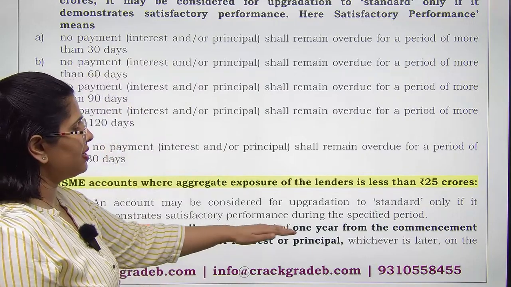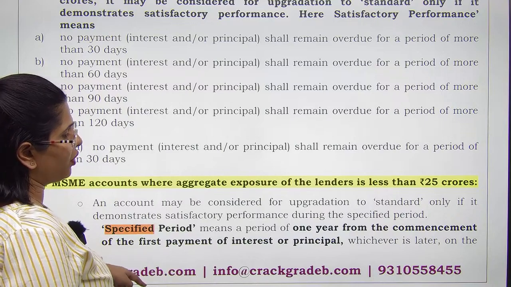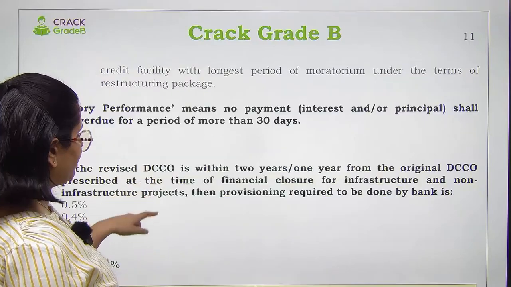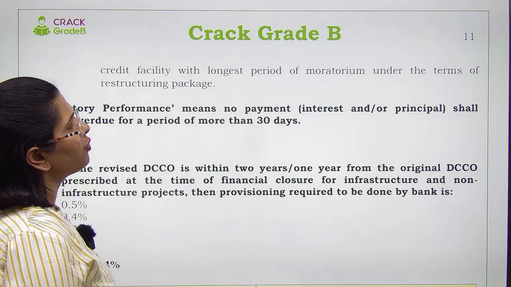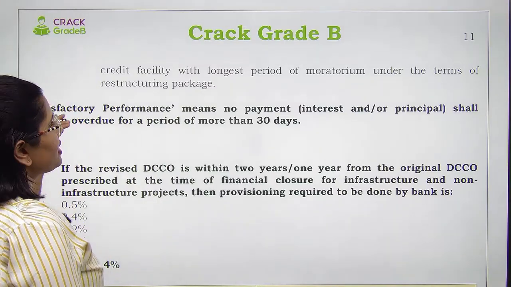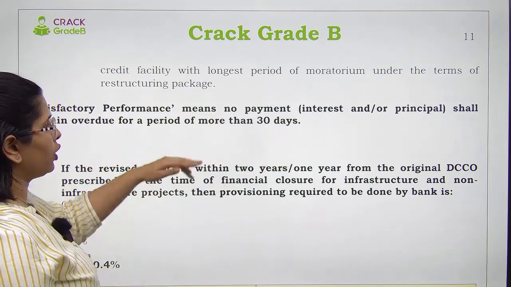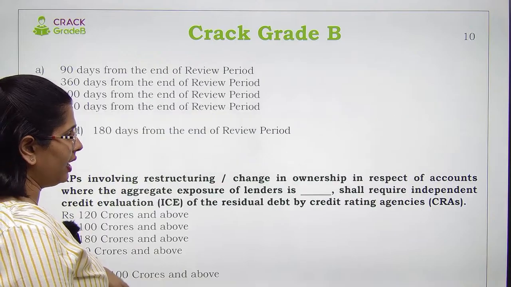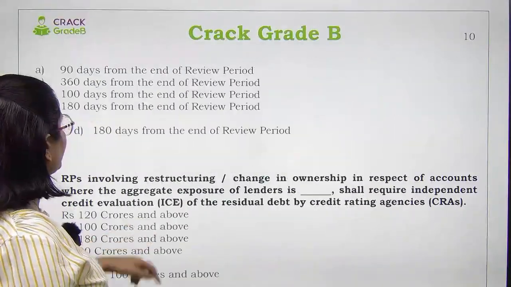Specified period means a period of 1 year from the commencement of first payment of interest, whichever is later, on the credit facility with the longest period of moratorium under the terms. Satisfactory performance का मतलब no payment shall remain overdue for a period of more than 30 days. कोई भी period आपका 30 days से ज़्यादा overdue नहीं रहेगा.